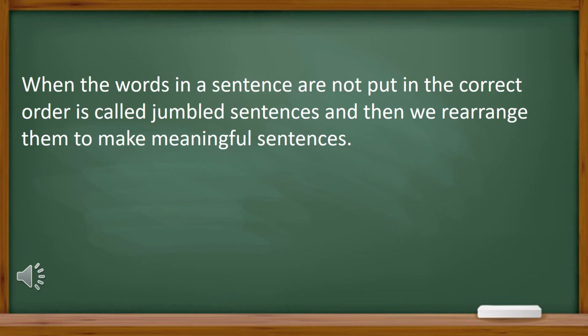So basically, in your question paper, there will be some words in a sentence, but they will not be in the right order. Your task is that you need to put them in the right order and make a perfect sentence. So this is actually called rearrange.